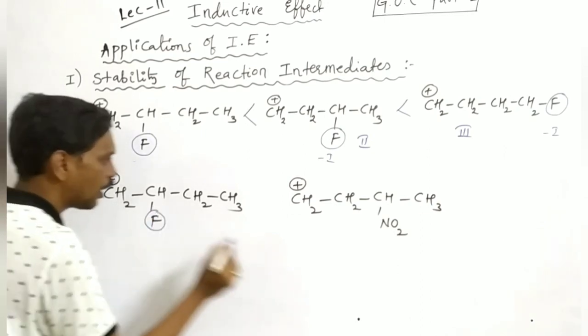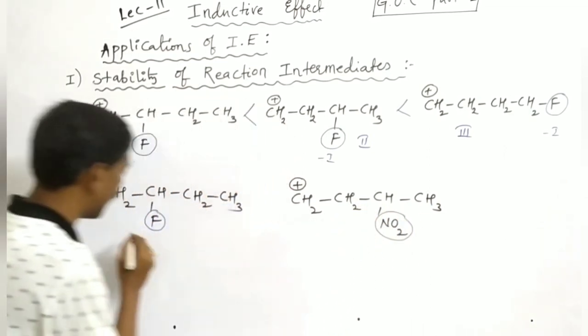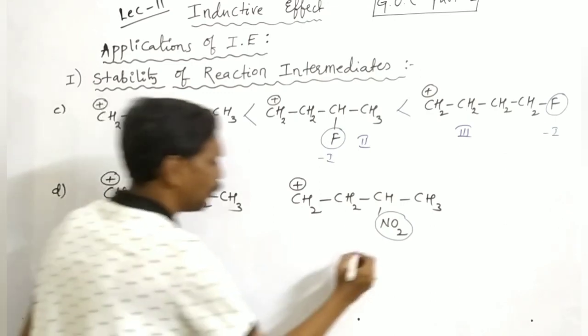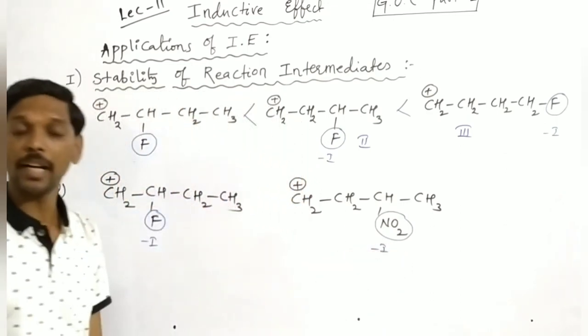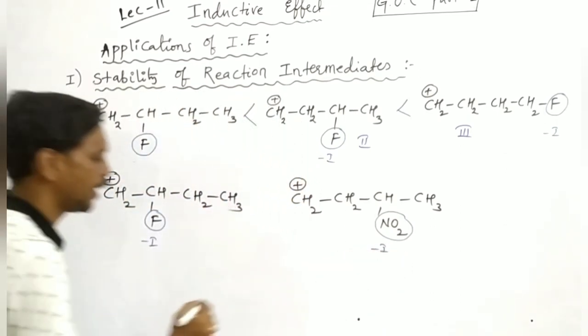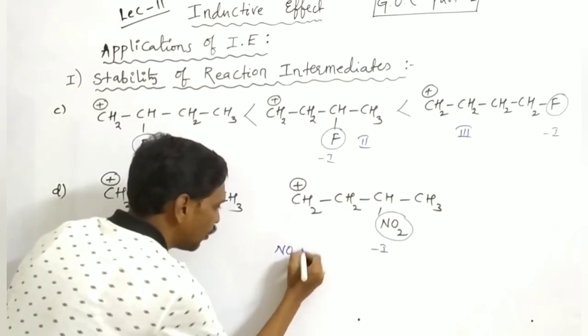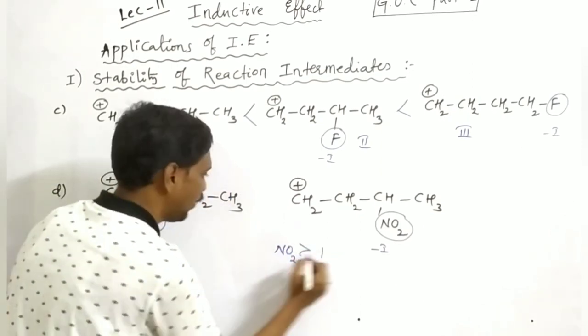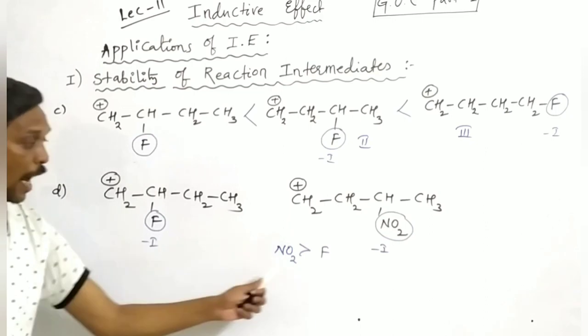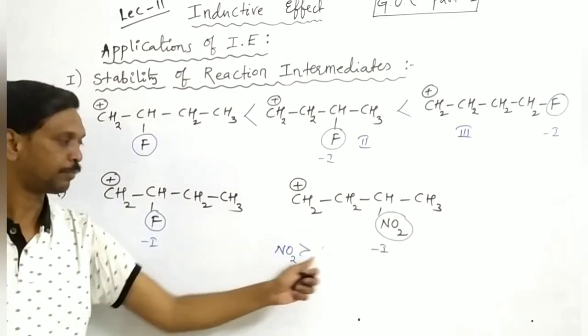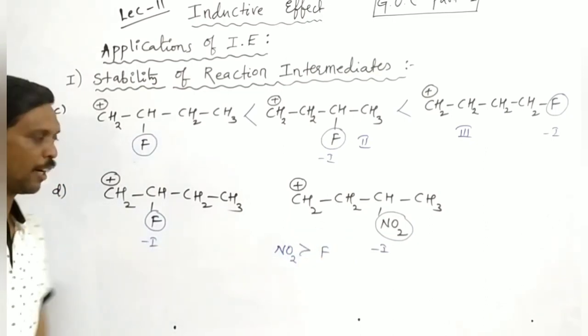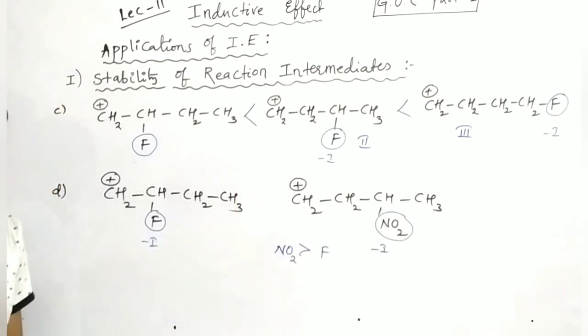These two, NO2 as well as fluorine, both are minus I. According to the minus I series, NO2 is more powerful than fluorine. NO2's minus I power is more than fluorine, and fluorine is less powerful than NO2.